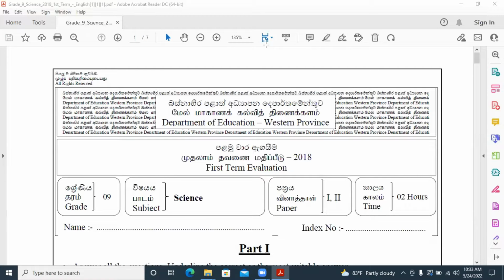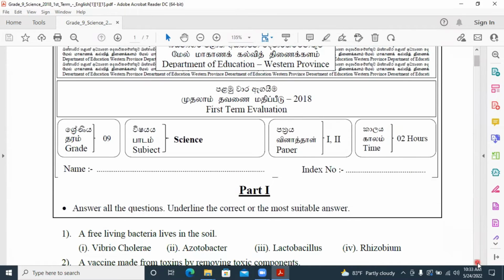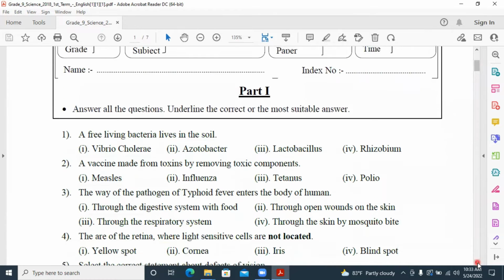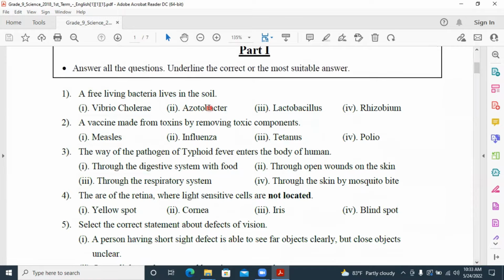Today, we are going to discuss the Western Province 2018 first term test paper. First of all, we will see what are the answers for the MCQs in part 1. First question, a free living bacteria lives in the soil. Answer is Acetobacter. Answer number 2. Free living bacteria is the Acetobacter.